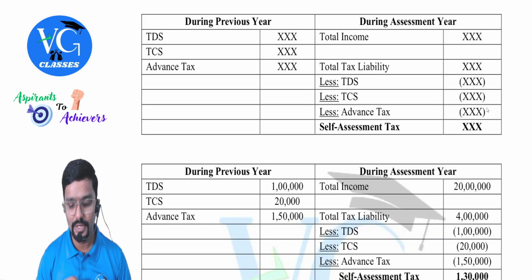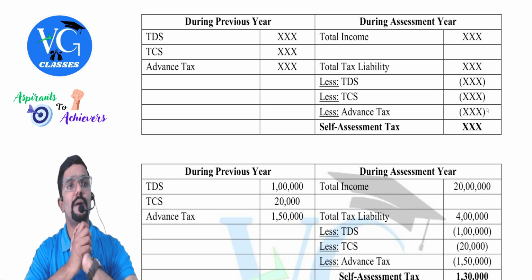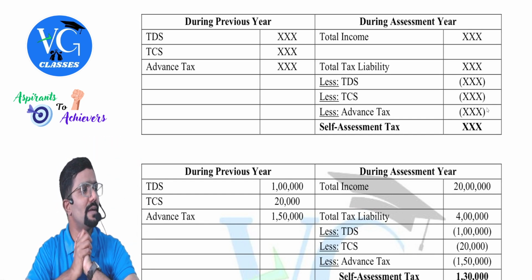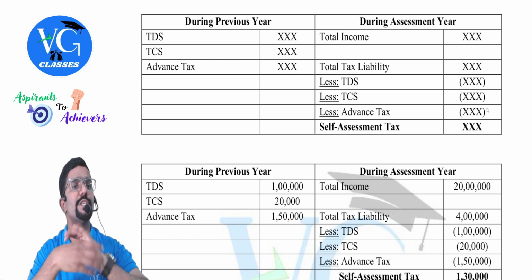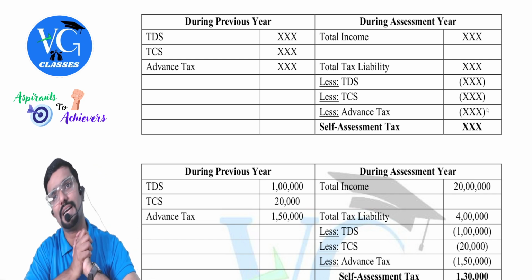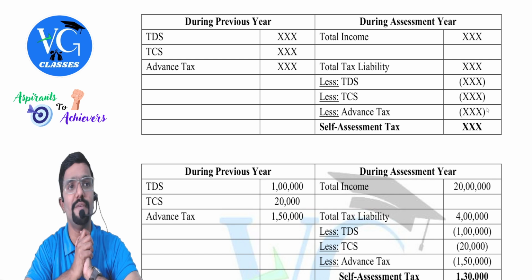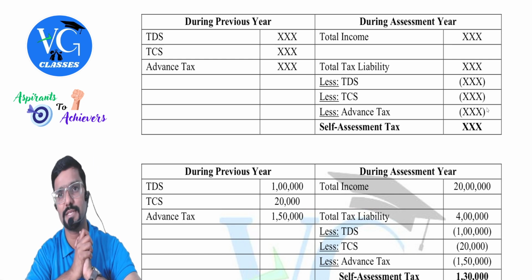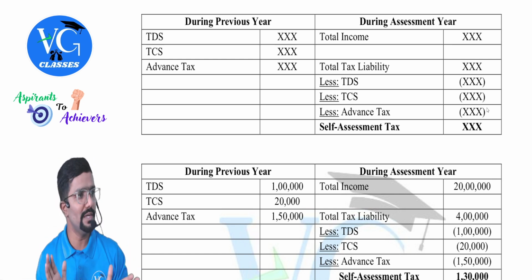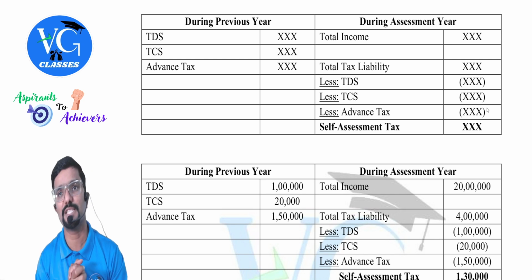Okay. Now, see, we have learned a general rule in the first chapter. What is it, sir? Income earned, as per section 4, the general charging section: income earned in the previous year is chargeable to tax in the assessment year. Correct? Total income of a person earned in the previous year is chargeable to tax in the assessment year. So they made us believe that if I earn an income in the previous year, I need to pay tax in the assessment year.